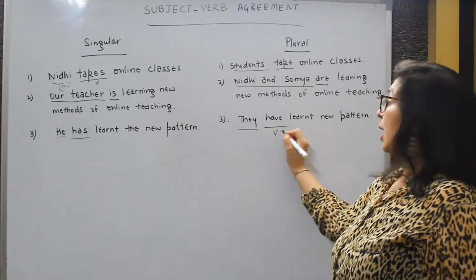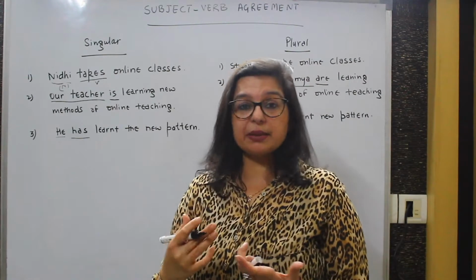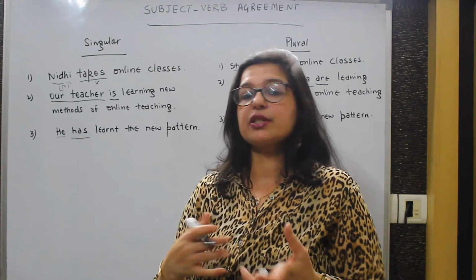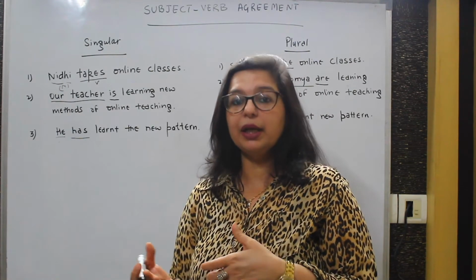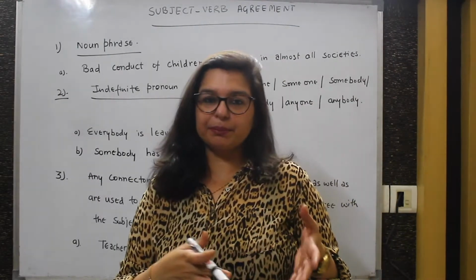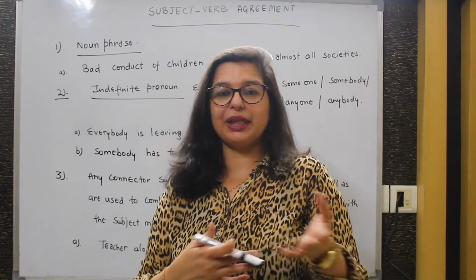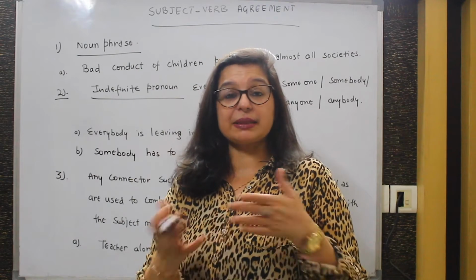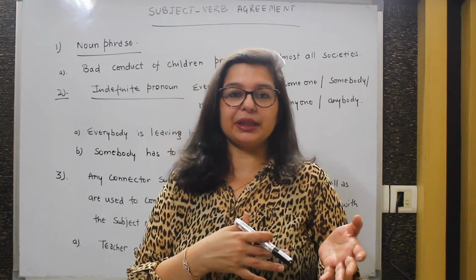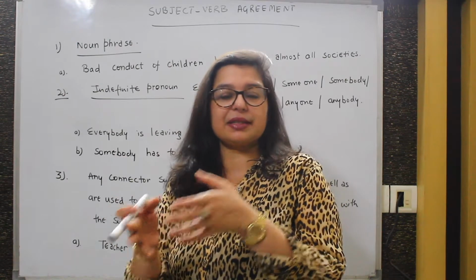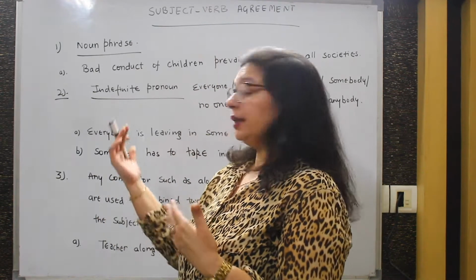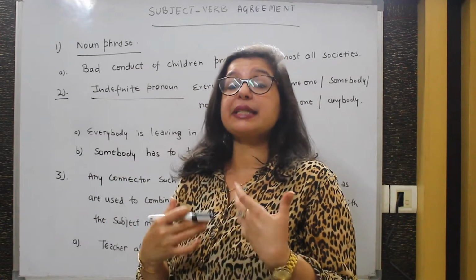This looks very simple, but if you study subject-verb agreement in detail, it's not as simple as it sounds. So let's study this more in detail. When the subject is very simple, like a simple pronoun like they, he, you, it, or a simple noun like someone's name, teacher or student, it's very easy to understand whether the subject is singular or plural, and accordingly we can choose the verb. But let's study now how sometimes subjects can be tricky.